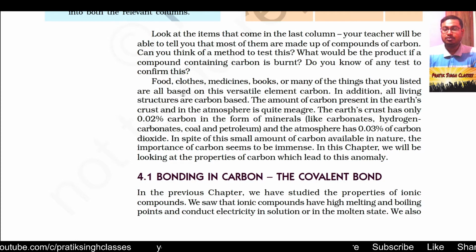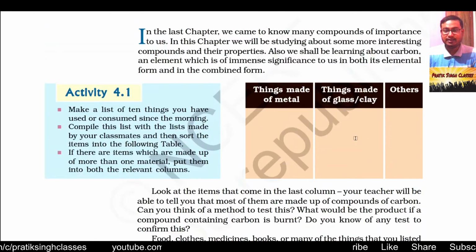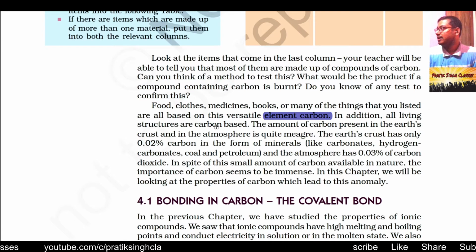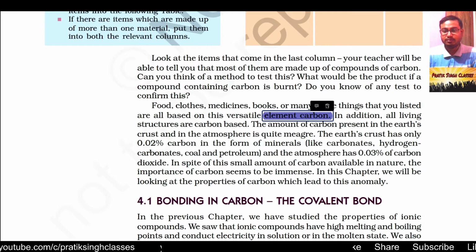Food, cloth, medicines, books, or many of the things that you have listed in this table are based on this versatile element carbon. Everything which we have seen just now, books, clothes, medicines and a lot of others, are one or the other form of carbon and its compounds. In addition, all living structures are carbon based. Me, you, whatever thing you see around, it is one or the other form of carbon. Without carbon life is not possible.